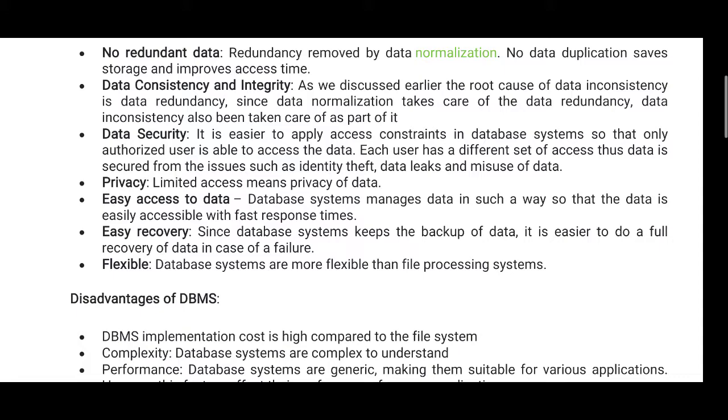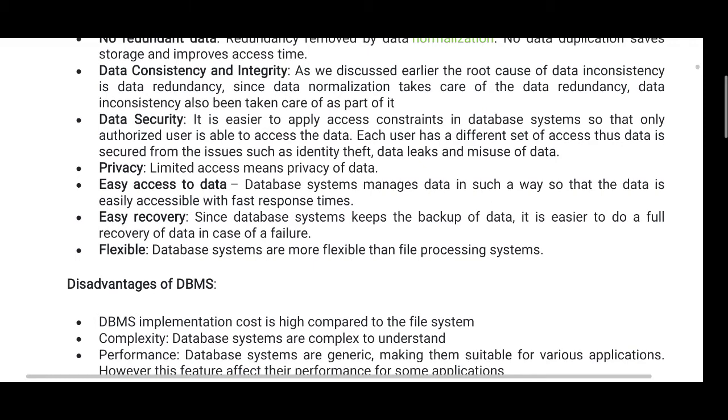Easy recovery. Since the database system keeps the backup of data, it is easy to do a full recovery of data in case of failure.